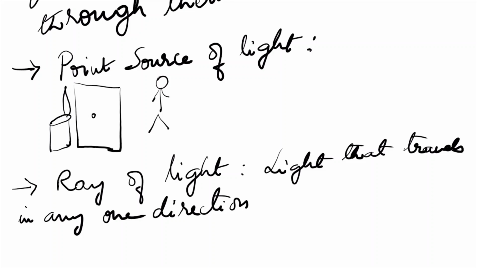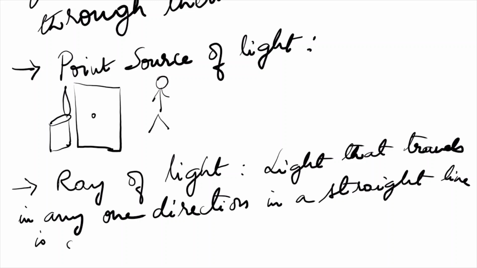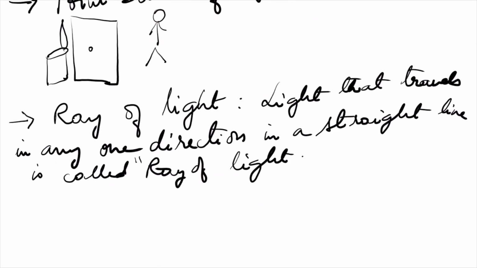Okay, it is represented by a straight line with an arrow. This is called a ray of light. A ray of light is represented in this manner.